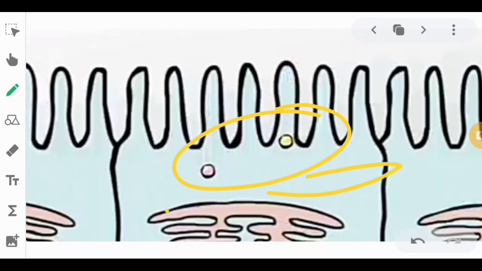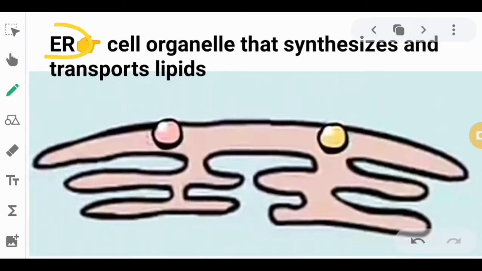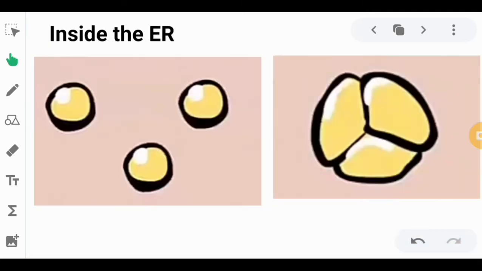Once inside the epithelial cell, they will enter the endoplasmic reticulum, a cell organelle that synthesizes and transports lipids. This is the ER, and this is your free fatty acids. Inside the ER, the free fatty acids will be reformed or reorganized into triacylglycerols. This absorption is different from carbs and amino acids, because with amino acids you can see them in their smaller or basic units, but here they are resynthesized into triacylglycerols and not in free fatty acid form.